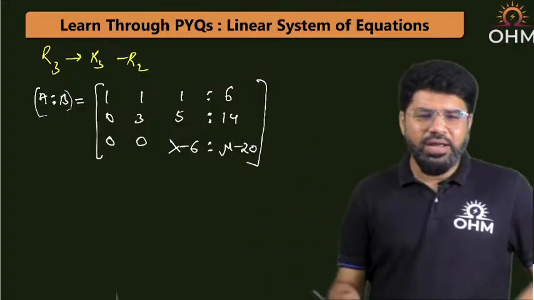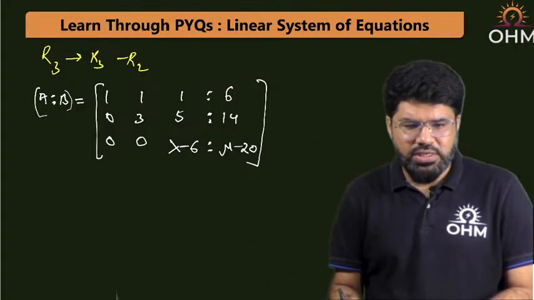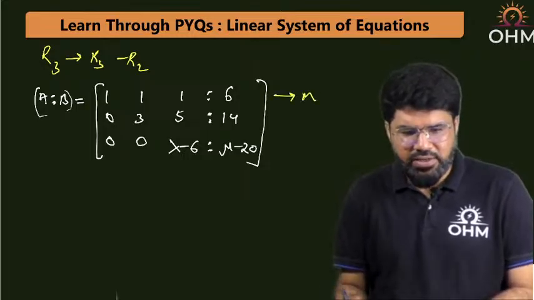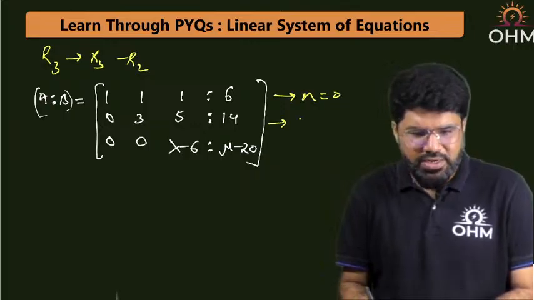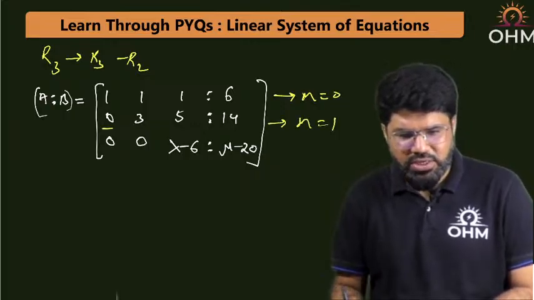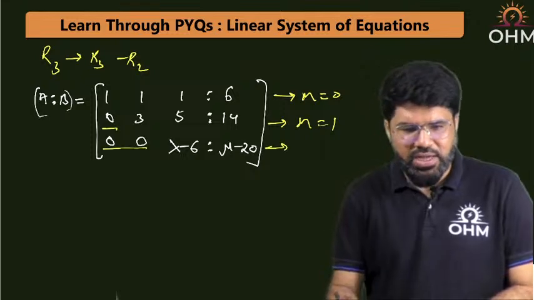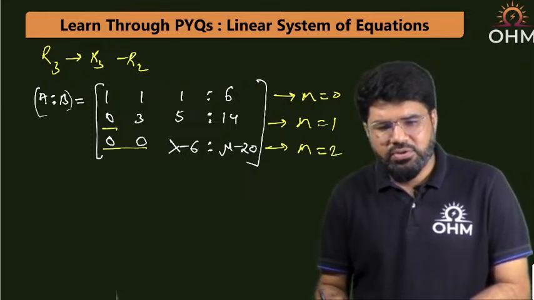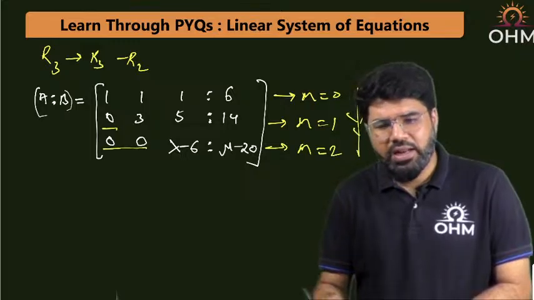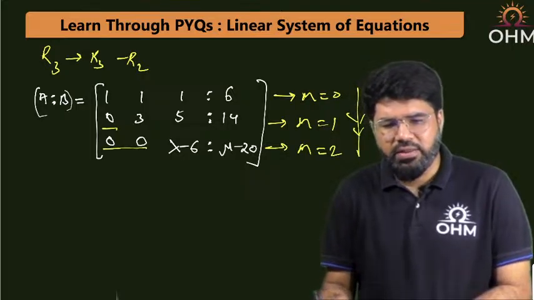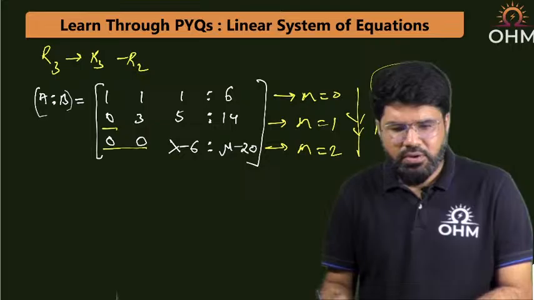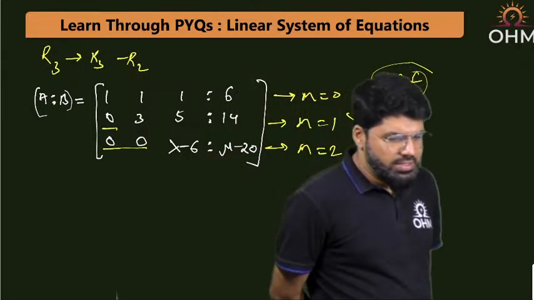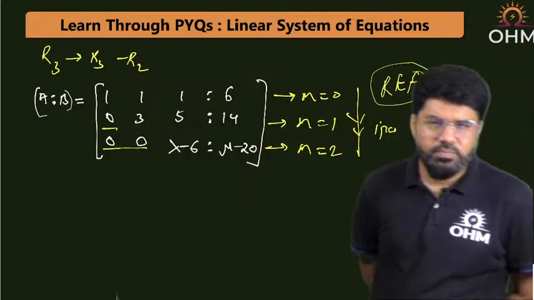Okay, now if you again see the number of starting zeros, here it is nil, here it is 1 starting 0 and then you have 2 starting zeros. Okay, number of starting zeros are in the increasing order, and the matrix is now in the row echelon form. Clear?